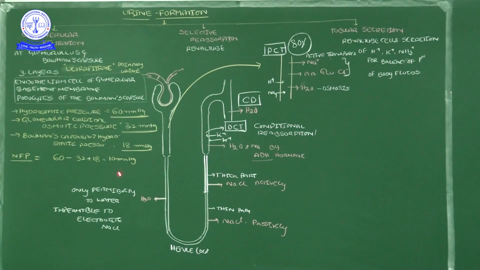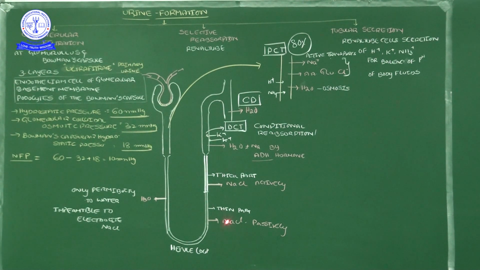Now here, in the descending limb, only water is permeable and electrolytes are impermeable, correct? When you come to the ascending limb of the Henle loop, here only electrolytes are reabsorbed; water is not reabsorbed. So it is impermeable for water, except for electrolytes. Only electrolytes are reabsorbed. So here there is one more thing.